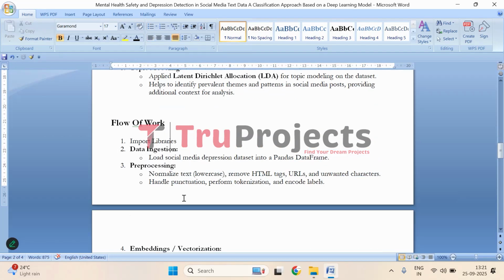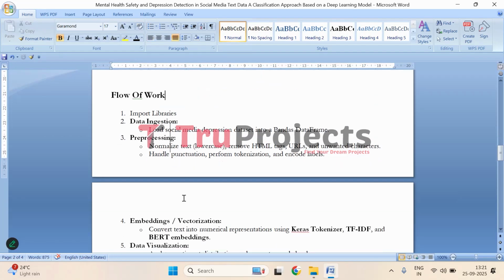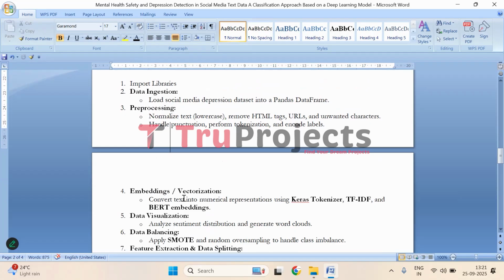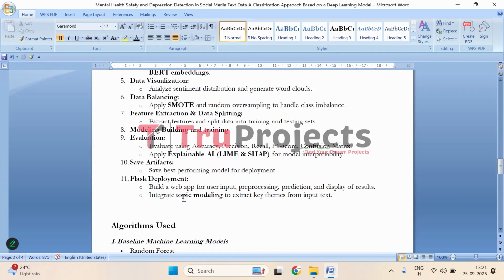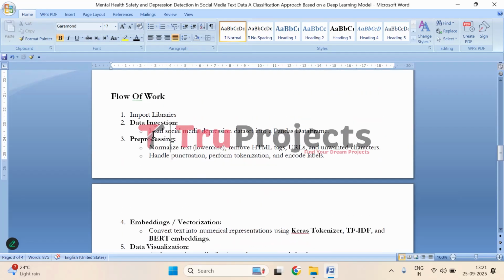So this is how we have implemented the project. Now moving on to the implementation. To implement this project, we have followed the steps mentioned in the flow of work. Let's understand them. First, we have imported all the necessary Python libraries and tools to handle data processing, modeling, visualization, and deployment.